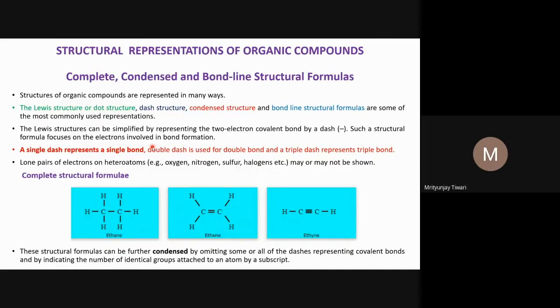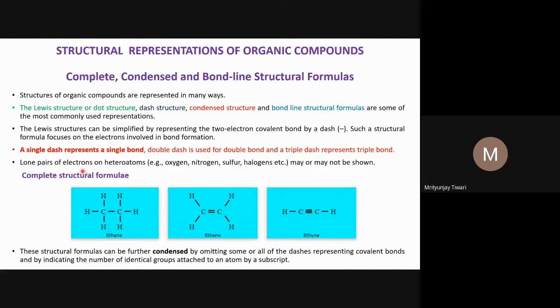One dash represents two electrons. So a single dash represents a single bond, and a single bond is two electrons. A double dash represents a double bond, and a triple dash represents a triple bond, and a triple bond is six electrons. So each dash represents two electrons, and the examples are here.